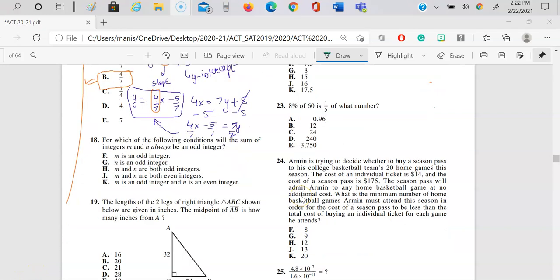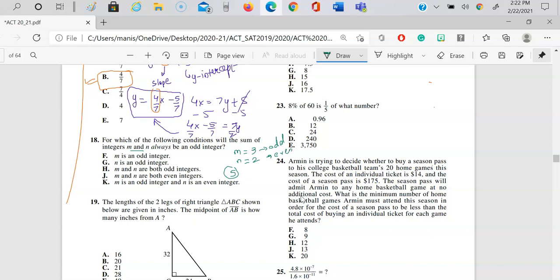So in this case over here, which of the following conditions with the sum of integers m and n will always be positive? What I do in this case, I will just pick m as 3. Any value, you can also do the same thing, and I will pick n as an even number 2. So when I add both of them, what is m plus n? m plus n will give me 5.